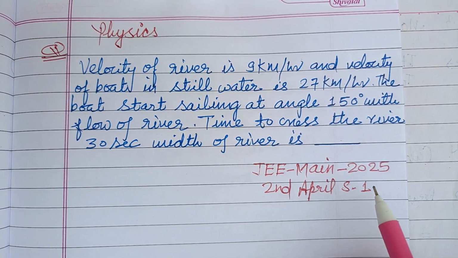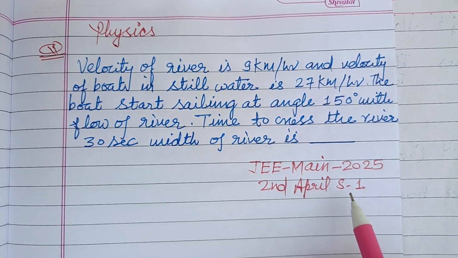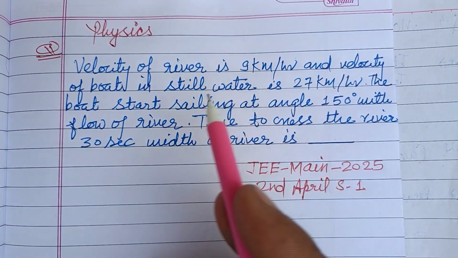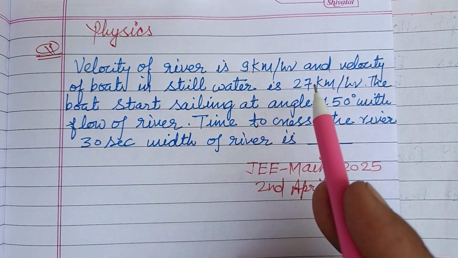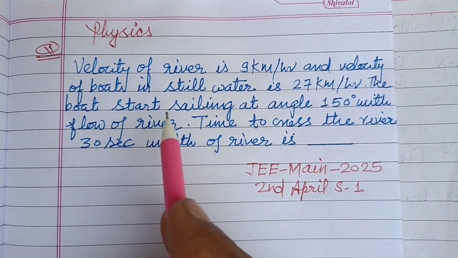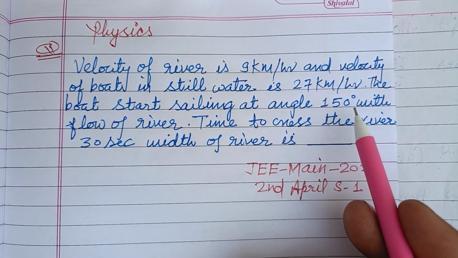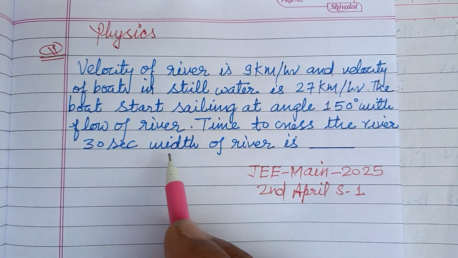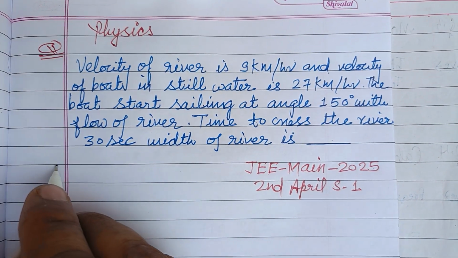This is a question from JEE Main 2025, 2nd April, shift first. The velocity of the river is 9 km per hour and the velocity of the boat in still water is 27 km per hour. The boat starts sailing at an angle of 150 with the flow of the river. The time to cross the river is 30 seconds. The width of the river is?